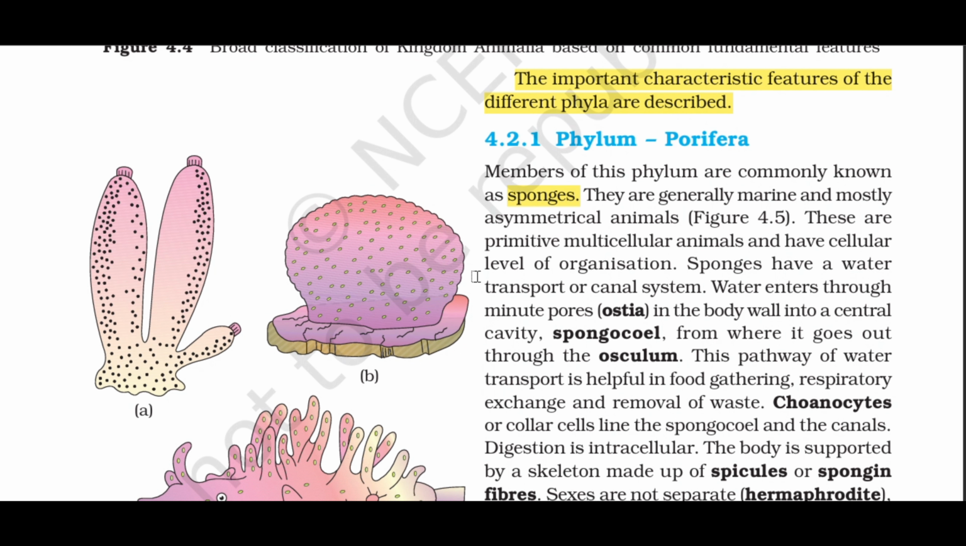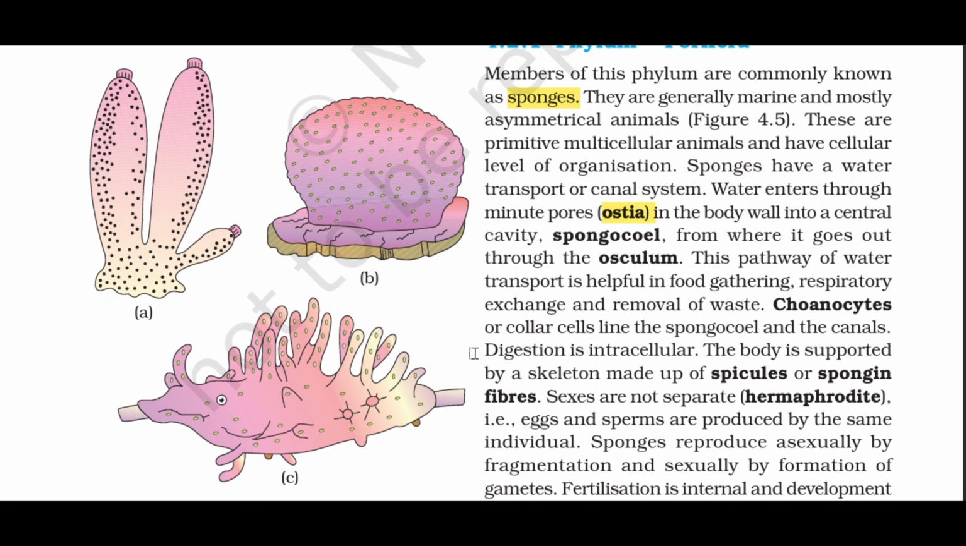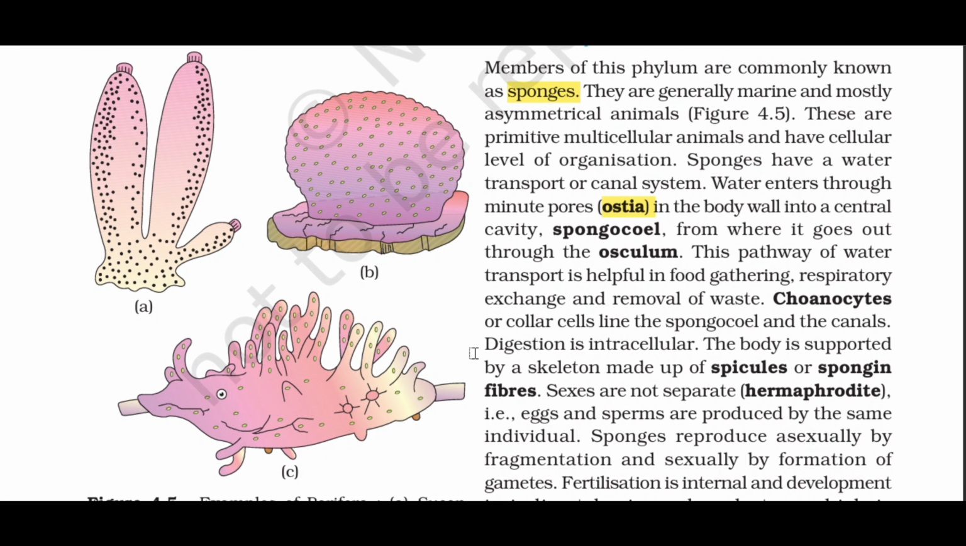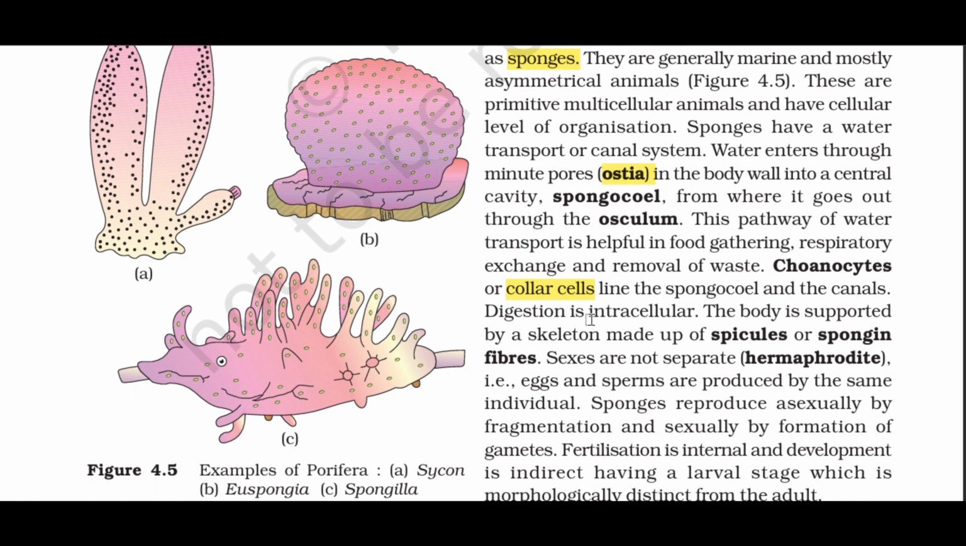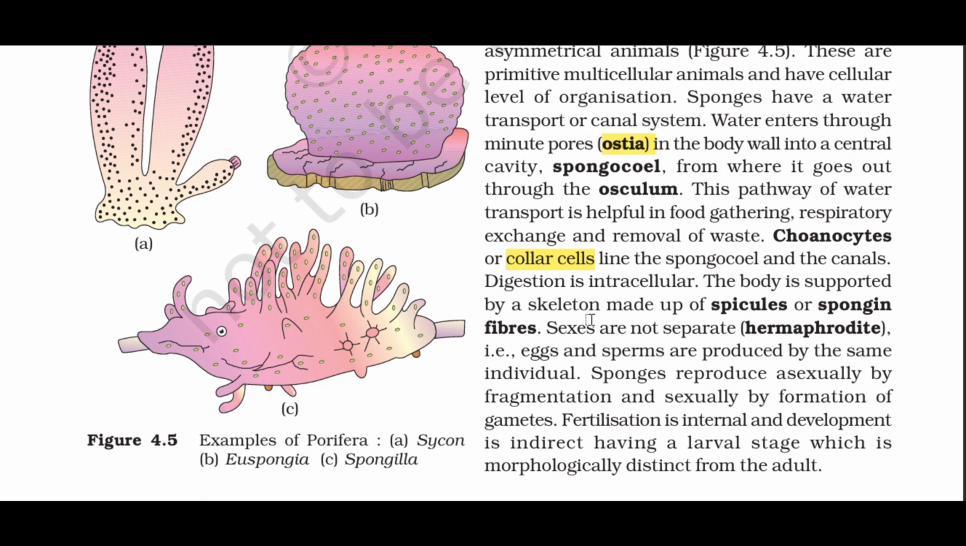These are primitive multicellular animals and have cellular level of organization. Sponges have a water transport or canal system. Water enters through minute pores, ostia, in the body wall into a central cavity, spongocoel, from where it goes out through the osculum. This pathway of water transport is helpful in food gathering, respiratory exchange and removal of waste. Choanocytes or collar cells line the spongocoel and the canals. Digestion is intracellular. The body is supported by a skeleton made up of spicules or spongin fibers.